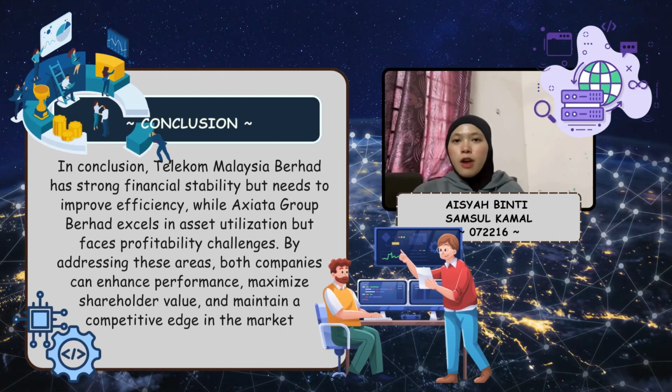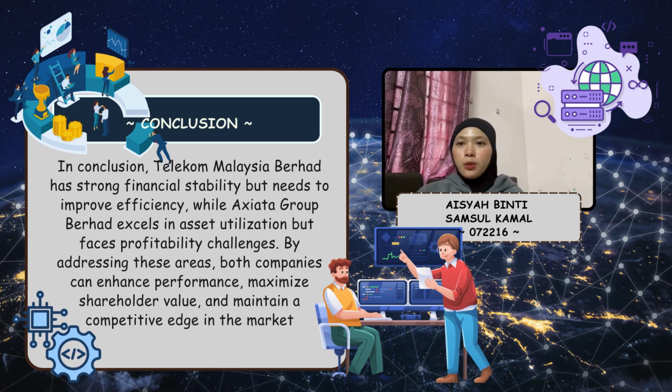Okay, now I will present the recommendation and conclusion based on the financial analysis of Telekom Malaysia Berhad and Axiata Group Berhad. Both companies play vital roles in the telecommunication industry but demonstrate distinct strengths and areas for improvement. So, Telekom Malaysia should focus on improving asset utilization and cost efficiency. Key strategies include: first, addressing underperforming assets to maximize revenue. Second, investing in technology to boost productivity.